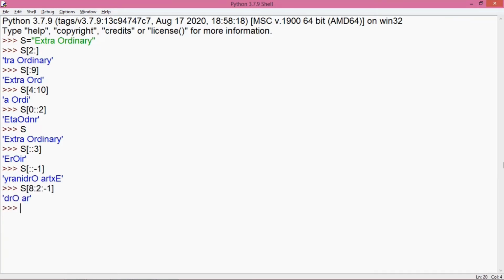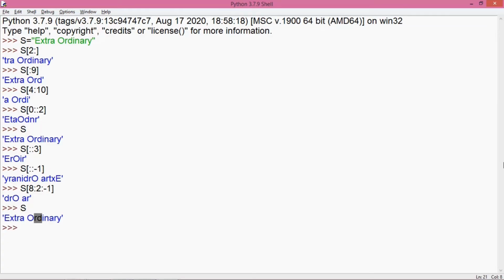Now in this case, it starts from the letter at 8th index. I'll just show you my string once again. So you can see 0, 1, 2, 3, 4, 5, 6, 7, 8. So it starts from letter D. As -1 is specified, so it will move towards the left with a decrement of -1. That means starts giving the letters in decreasing order.